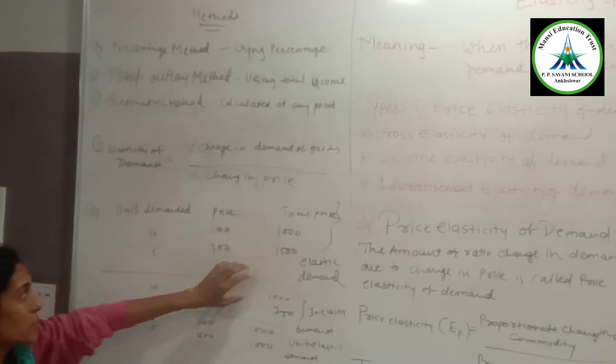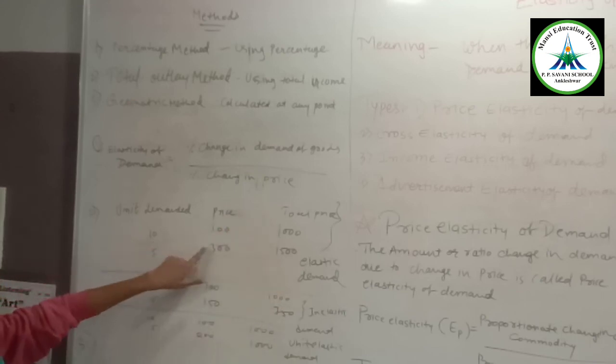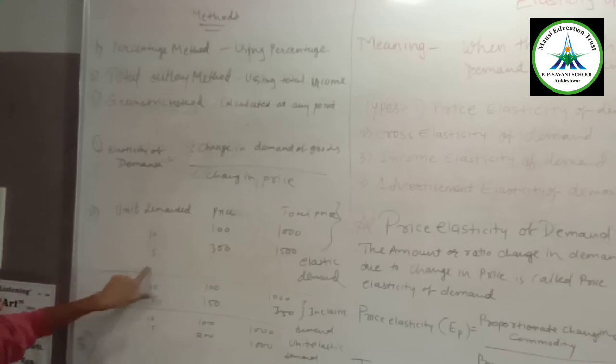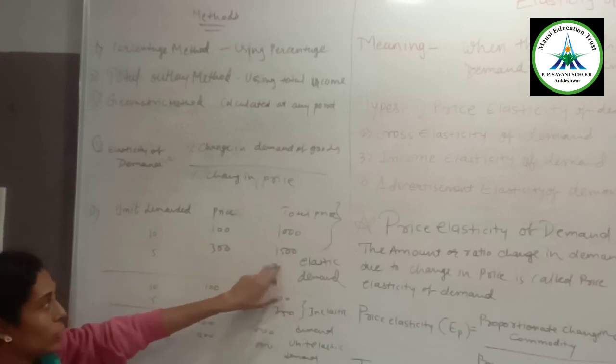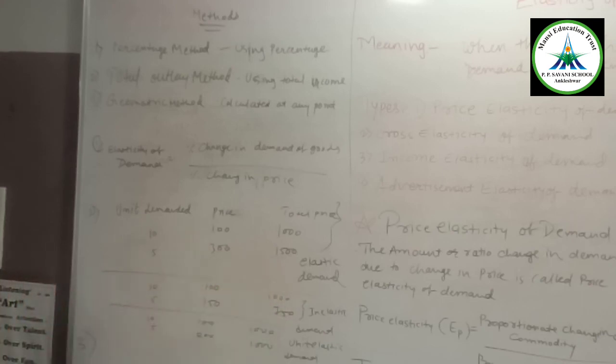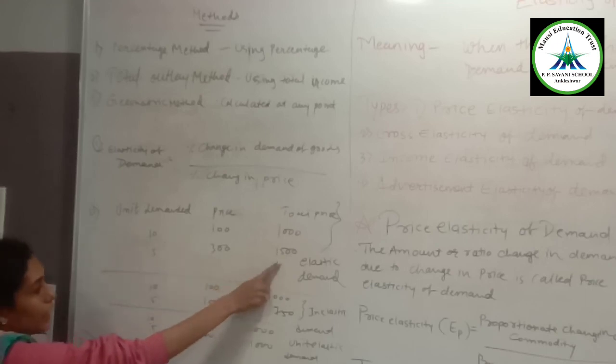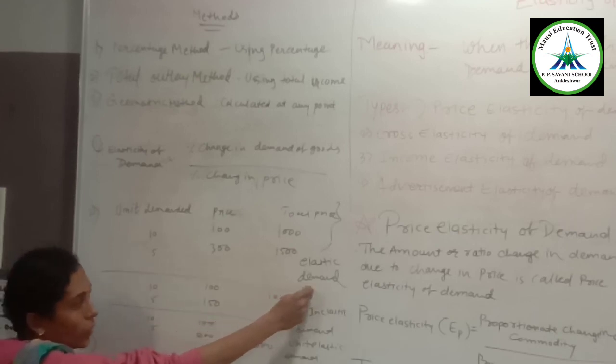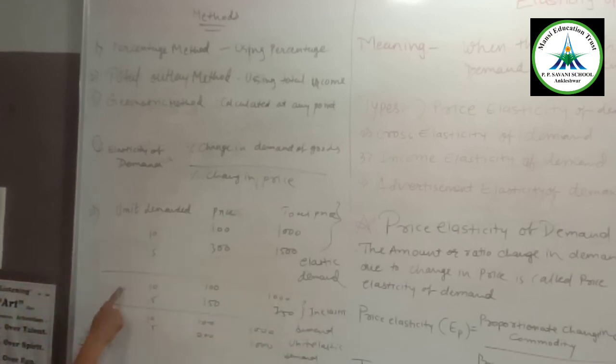So as the price changed, the units demanded also changed, but your outlay is more. Even though price decreased, your outlay is more. So it is known as elastic demand.